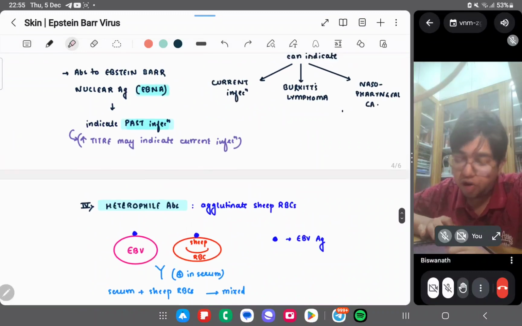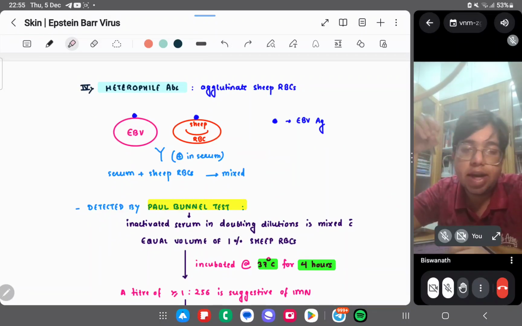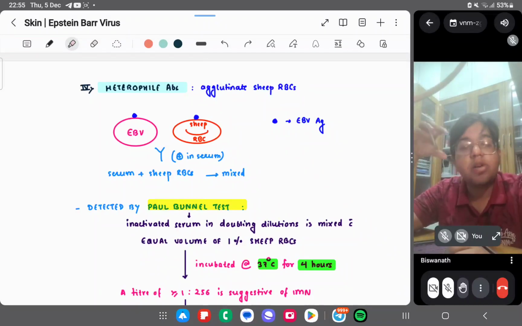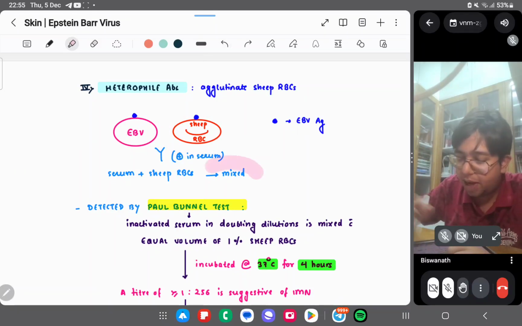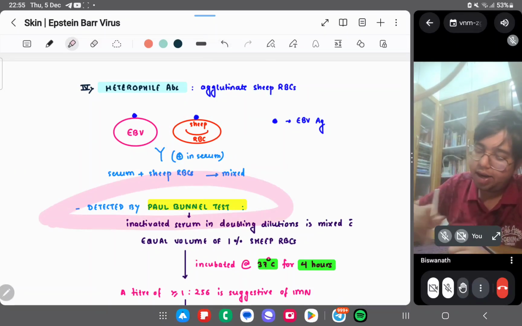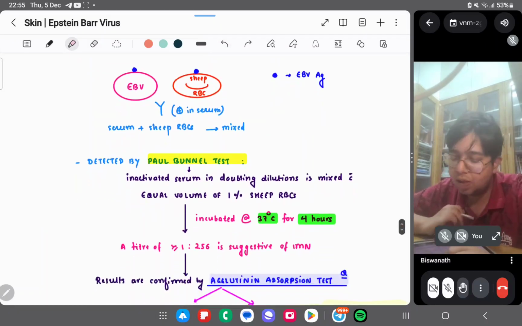Or you can have heterophile agglutination, which agglutinates the CYP-RBCs. What you are doing is basically this: the EBV contains its antigen, right? The EBV antigen is present on the CYP-RBC also. You are placing the same antigen, mixing the serum and the CYP-RBC, and detecting it, and it's detected by the Paul-Bunnell test. The Paul-Bunnell test is used for detection.